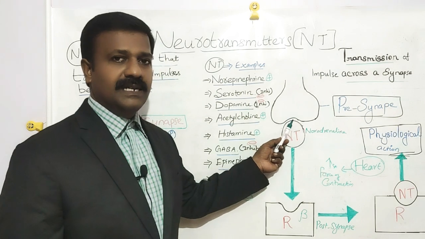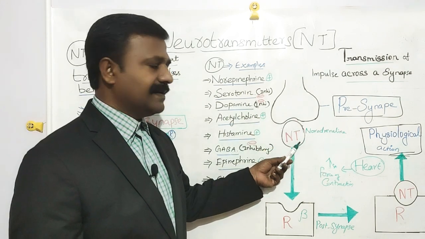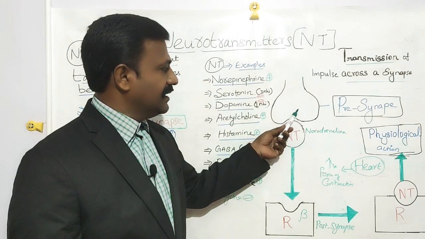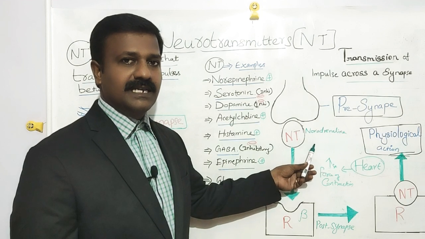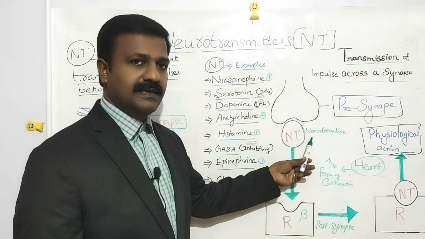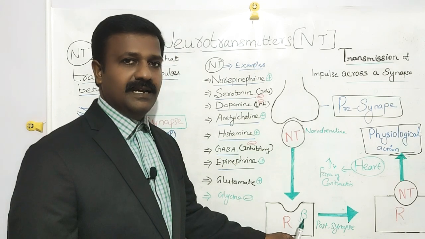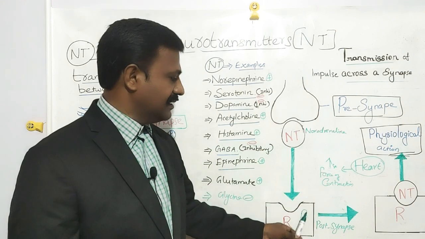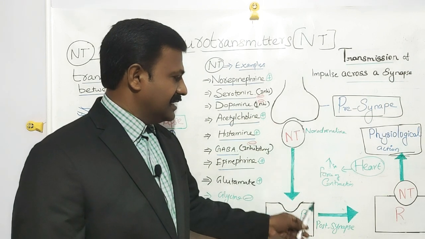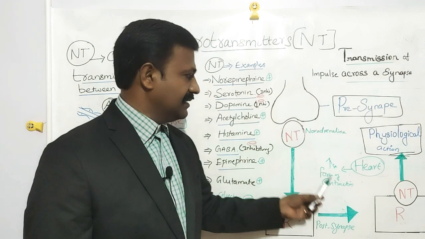Then let's see one example of neurotransmission across the synaptic cleft. In this presynapse, the neurotransmitter is, for example, noradrenaline. It generally binds with the beta receptors of the dendrites of the other neuron, which are present in the heart, leading to a neurotransmitter-receptor complex.